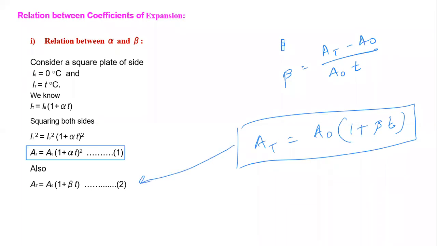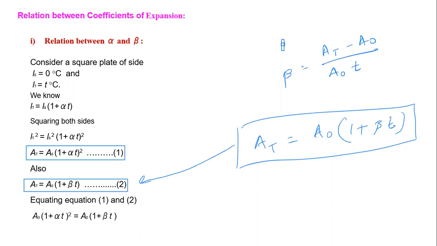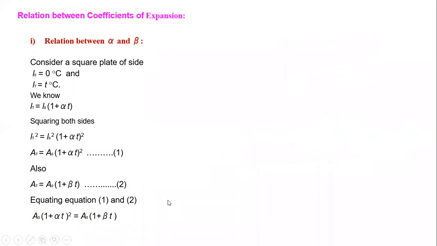Now equation 1 and equation 2 have a common left hand side, so obviously we can equate these two equations. By equating them, the right hand sides are equal. Then we can cancel the common term, the area at 0 gets cancelled. Then for 1 plus alpha T bracket square, we can use the a plus b bracket square expansion, and then we expand this bracket.